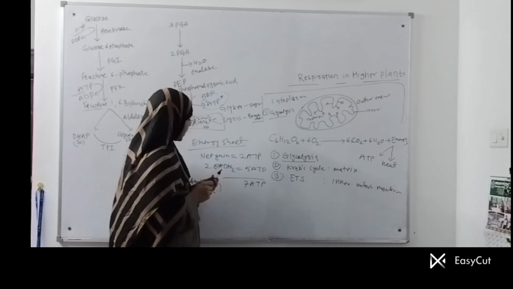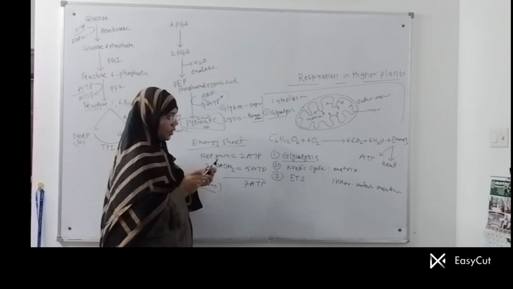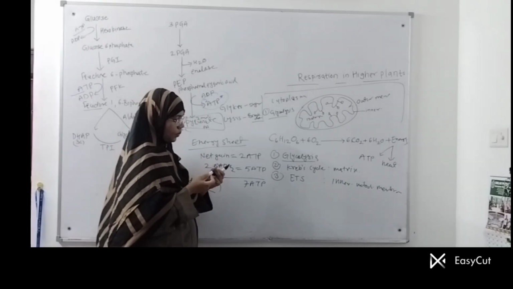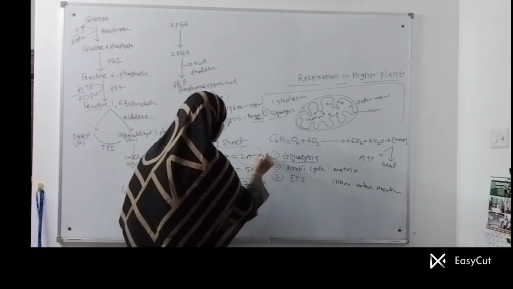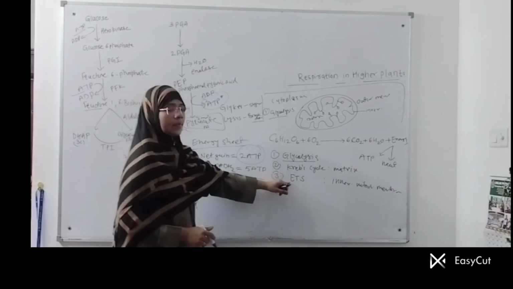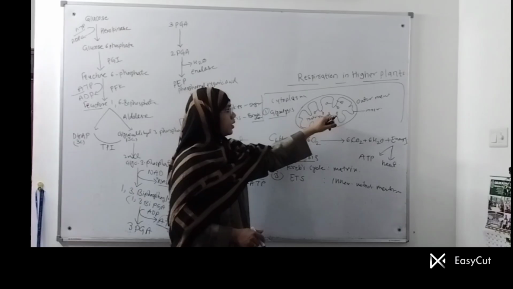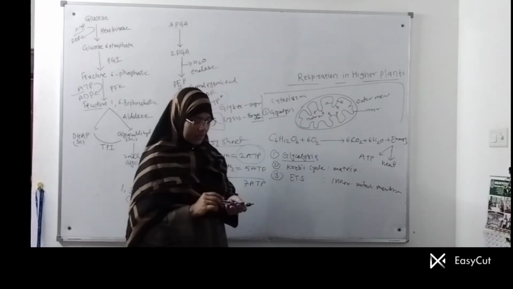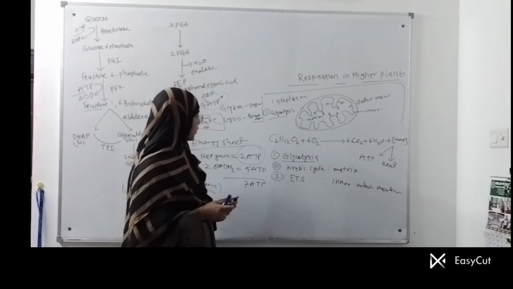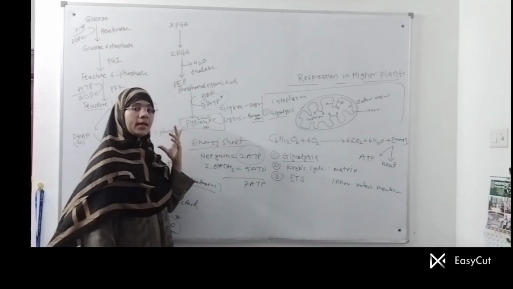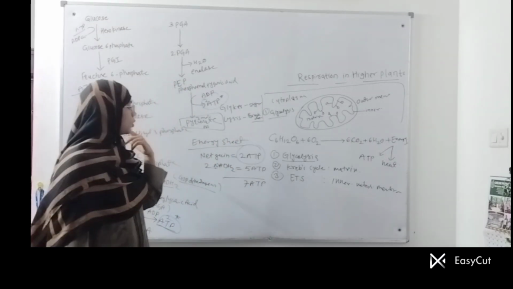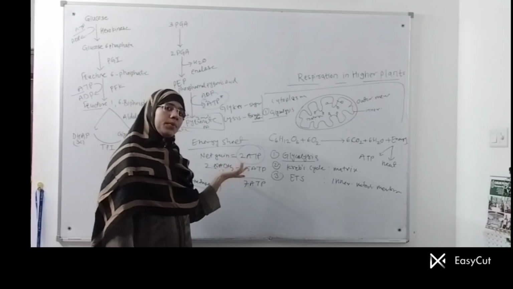Because conversion of NADH2 and FADH2 is a long process, involves a number of enzymes, and it is the third step in respiration. You will see here there are a number of complexes or groups of enzymes which are involved in the conversion of NADH2 into ATP, but how many direct ATPs are produced in glycolysis? You have to tell the answer that 2 ATPs are produced.